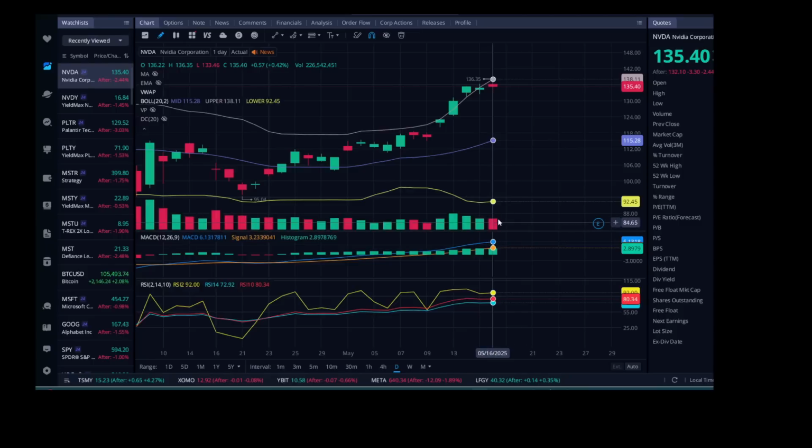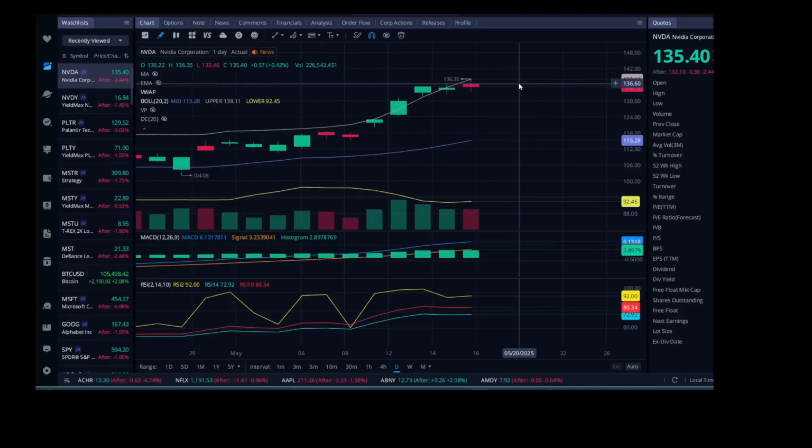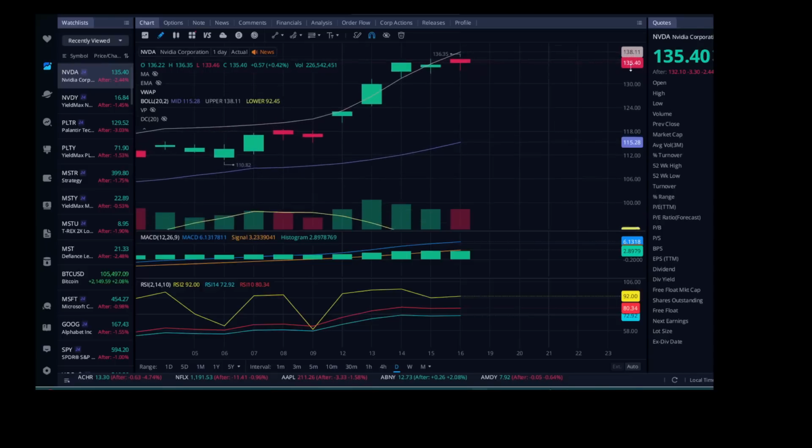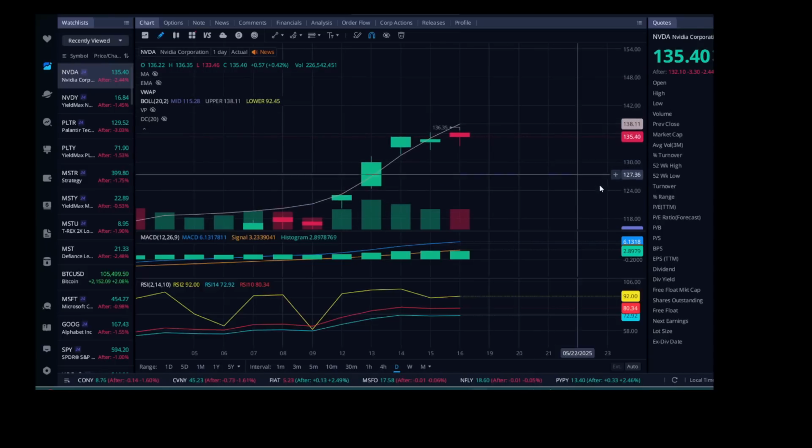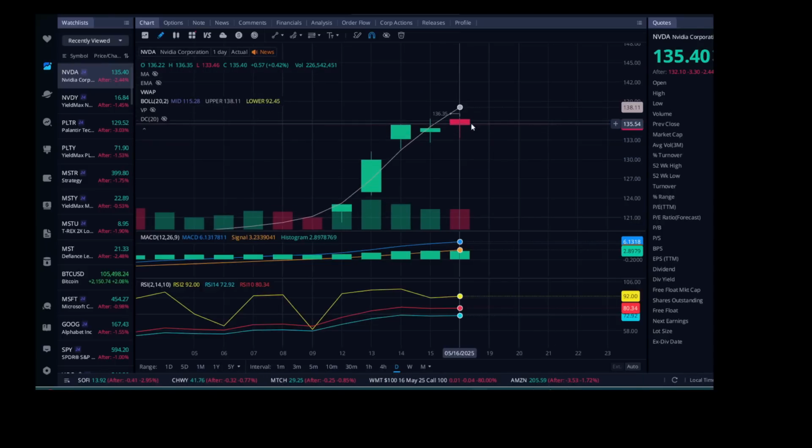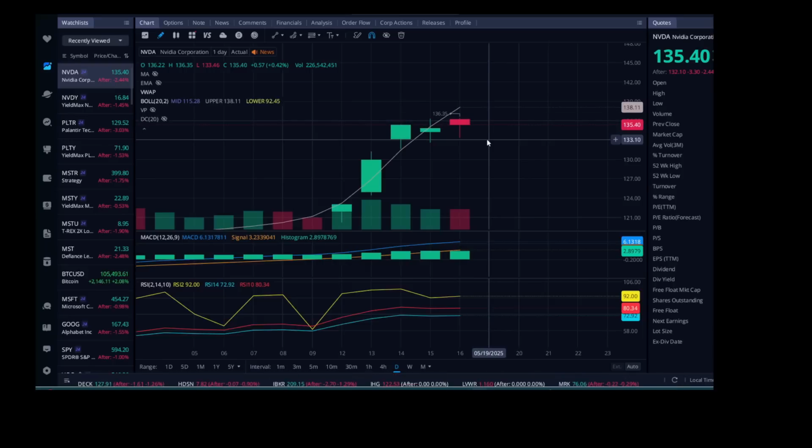We've got a little bit of a red volume with red candle, but if you look a little closer to this candle, and we'll zoom in on this candle here, you can see it's got a long wick on the bottom, but it actually closed up toward the top of that candle here. So what that means is there's a lot of buyers here in this area, and we're looking at NVDY. So a lot of buyers here that actually were able to keep it up, and that's a positive move.